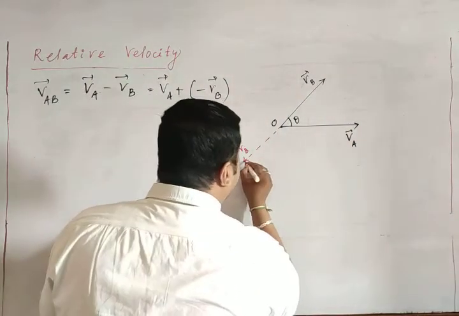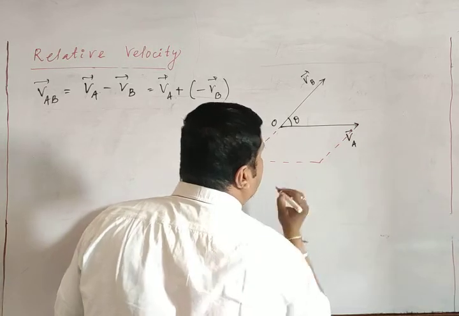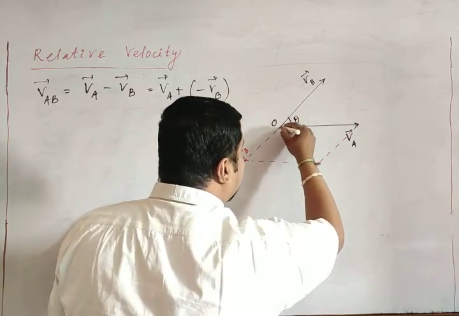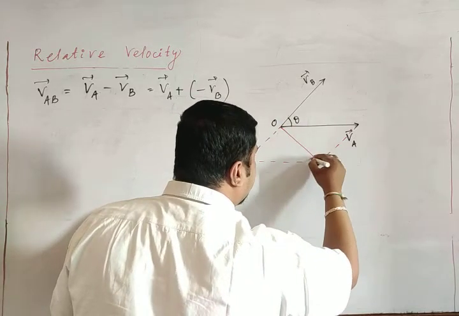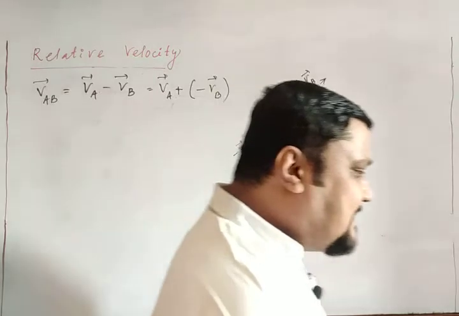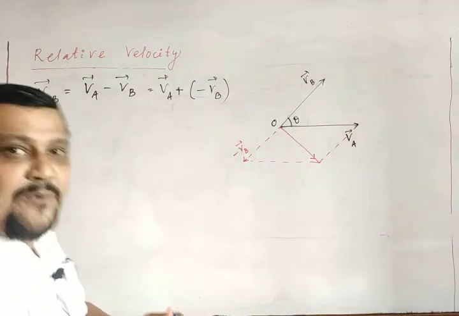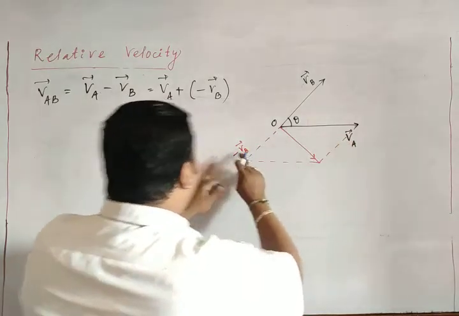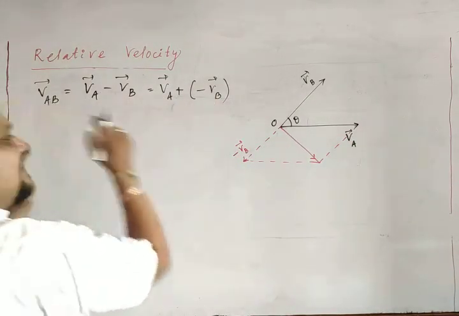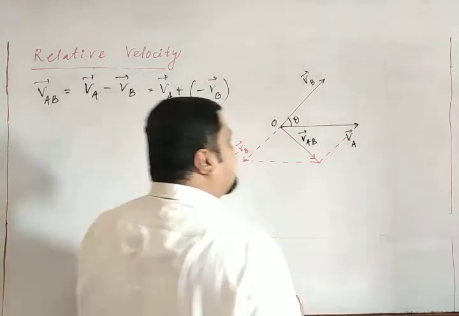Now this is a parallelogram. Complete this parallelogram. There are 2 vectors at the 2 sides of the parallelogram, and this will be the relative velocity. This will be the resultant. What is this resultant? VA and minus VB are the 2 vectors. Sum of the 2 vectors is this resultant. So I will say this is the velocity of A with respect to B.